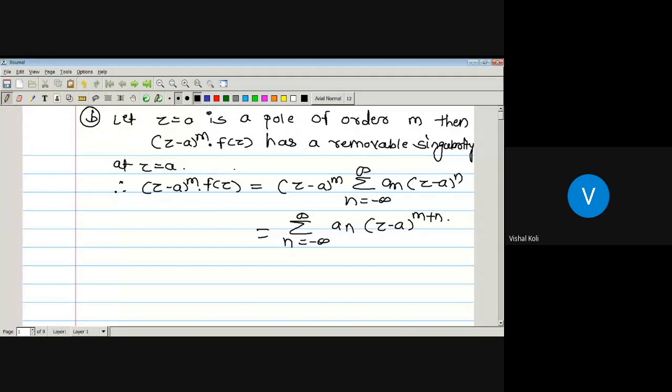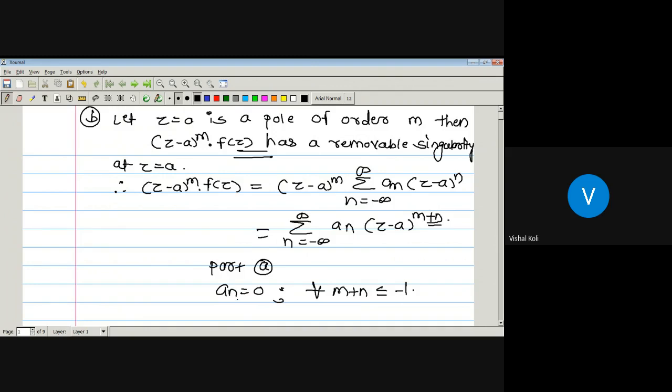Now here (z minus a) to the power m into f of z has a removable singularity, and it is the series n running from minus infinity to infinity of a_n (z minus a) to the power m plus n, which implies by part 1 that the coefficient is 0 whenever the power m plus n is less than or equal to minus 1, since the principal part contains the negative powers of z minus a. So a negative power is possible whenever m plus n is less than or equal to minus 1.